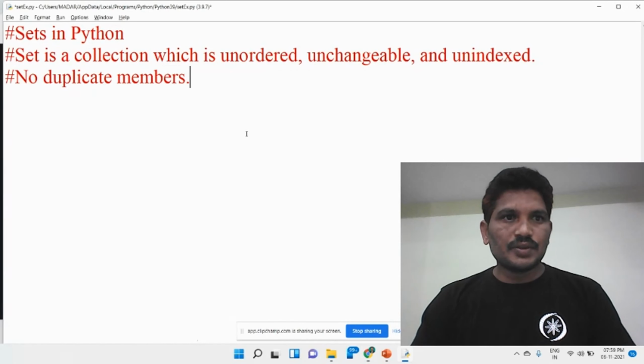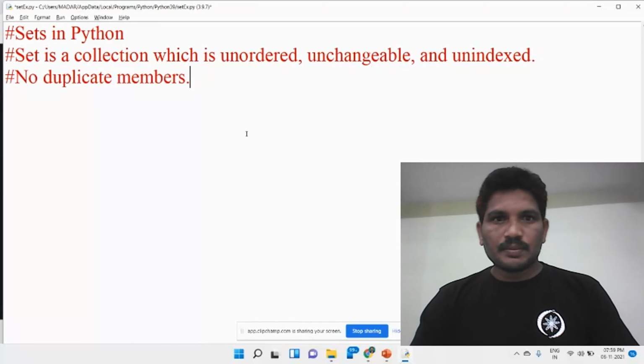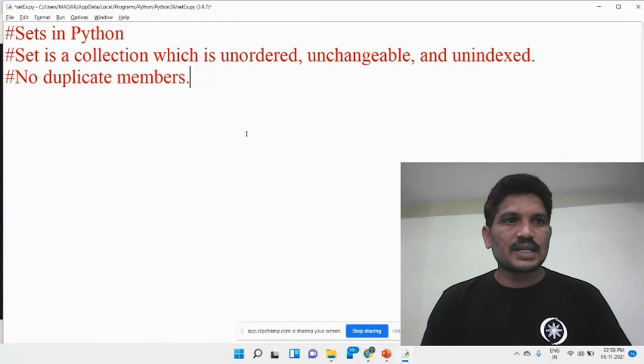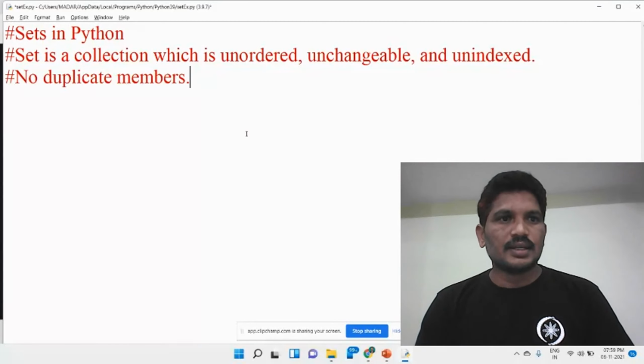In today's class, you will learn the sets concept in Python. In previous videos we have seen the list and tuple concepts. But what is the importance of the set in Python? The set is nothing but a collection of unordered elements, which are not in any order.